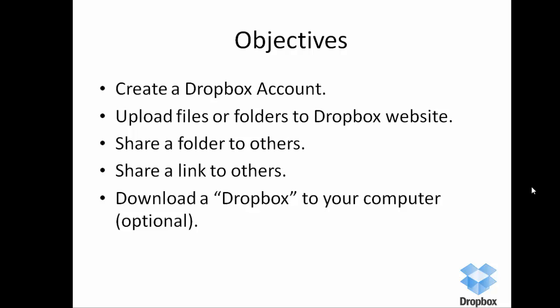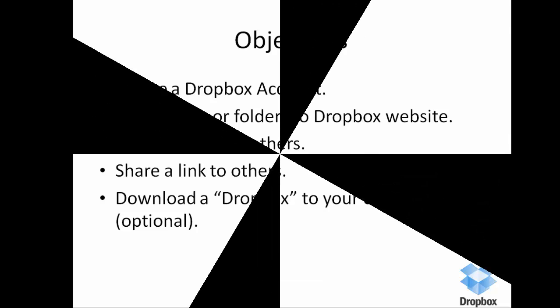In this tutorial, I'm going to teach you how to create a Dropbox account, and then how to upload files or folders to Dropbox website, how to share a folder, and how to share a link. Of course, I'm going to tell you how to download a Dropbox to your computer.